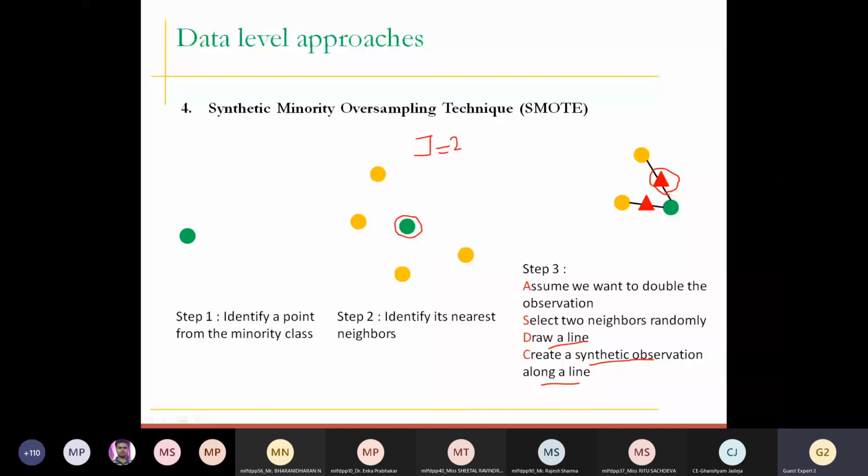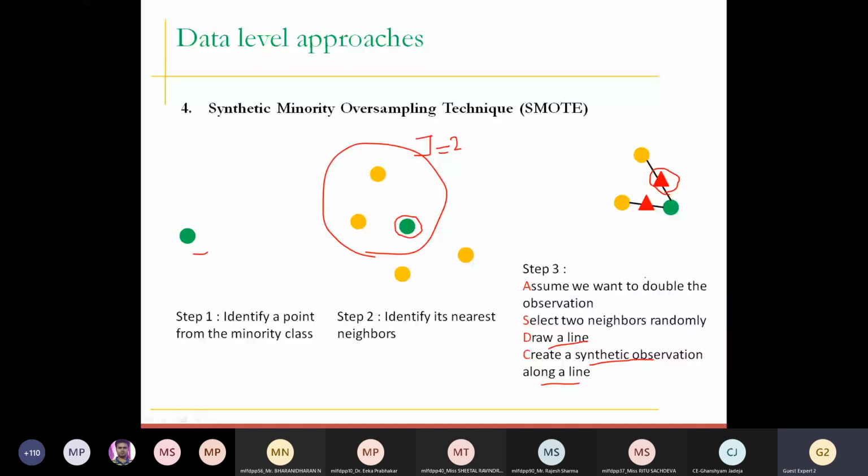But one important thing to understand here is that we understood we first take a point, then take its neighbors, then select a neighbor. Now, mathematically, how do we draw a line and how do we place a sample over the line? That is important to understand.